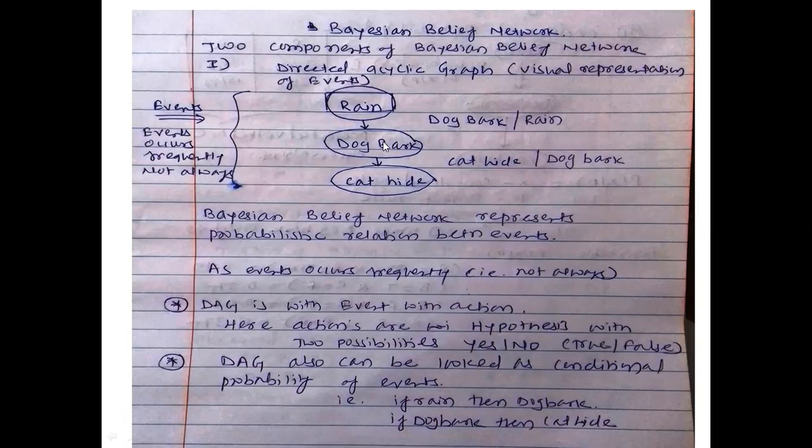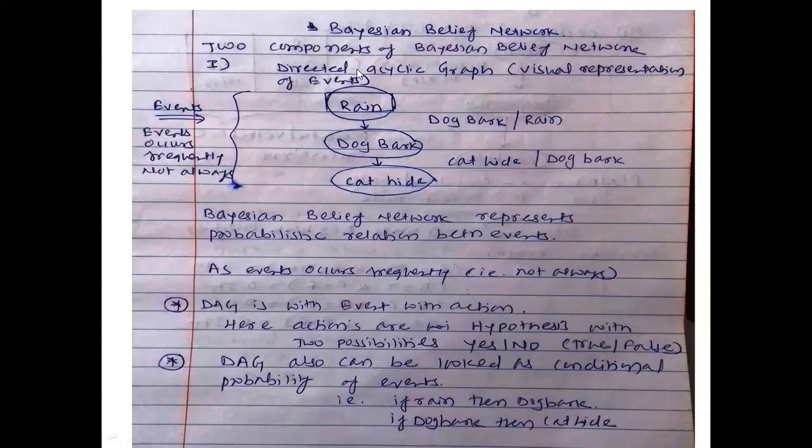So there will be an uncertainty. Whatever the number of times the dog barks, it's not the case that the cat hides itself that many times. That is also an uncertainty. So these events occur frequently and not always. That is the real situation, explained through this problem statement. So Bayesian belief network represents the probabilistic relation between these events, that is rain to dog bark to cat hide.